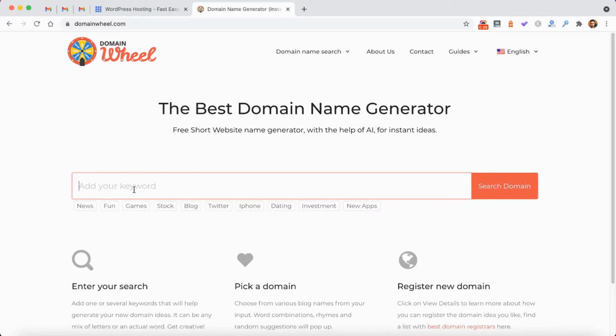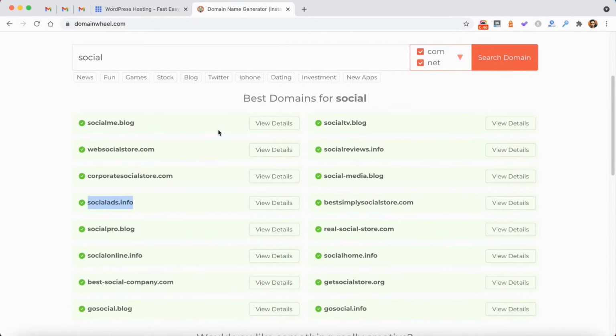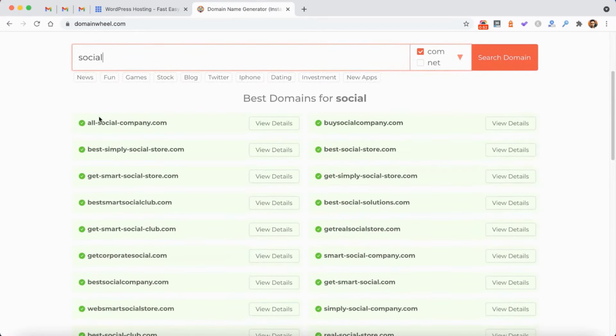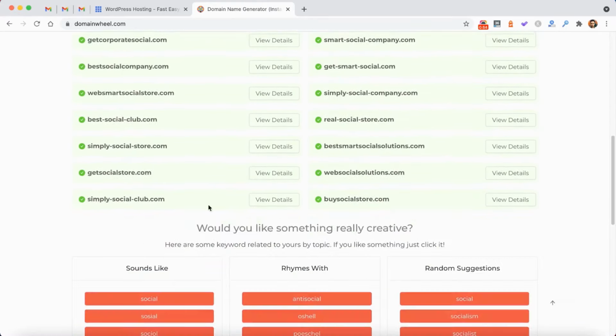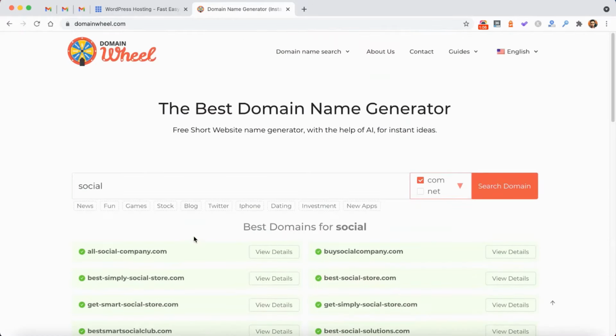So here you can type your keyword, the kind of website or blog you want to start. For example, in my case, I want to write about social media, so I will type social and I will get a few suggestions. I can choose only .com and search again, and it will give me very relevant options to choose from. For example, I like this one, web social solutions. I can copy this and then go ahead with the web hosting plan.